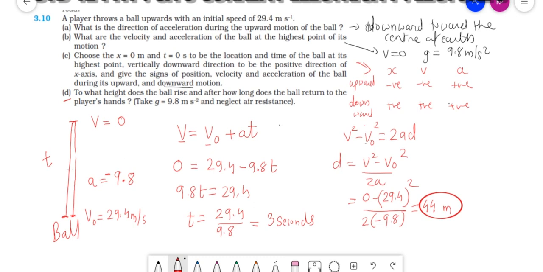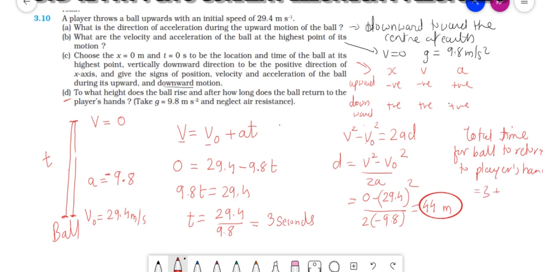And second, how long does the ball take to return to the player's hand? Now it's easy, 3 for upward, 3 for downward.